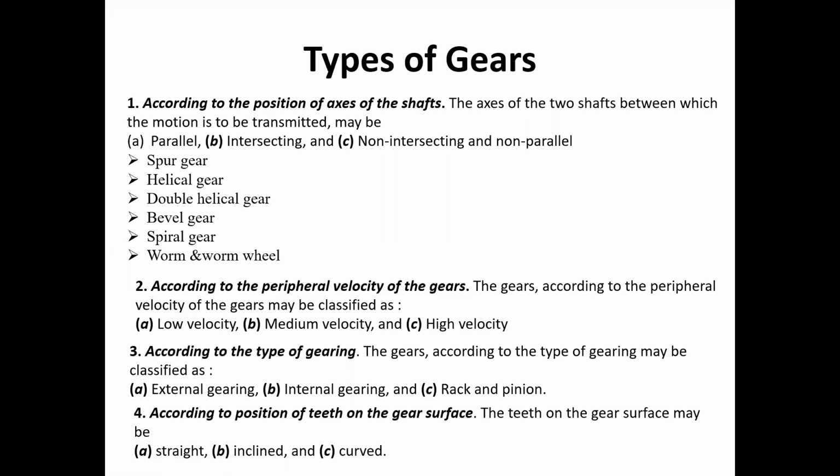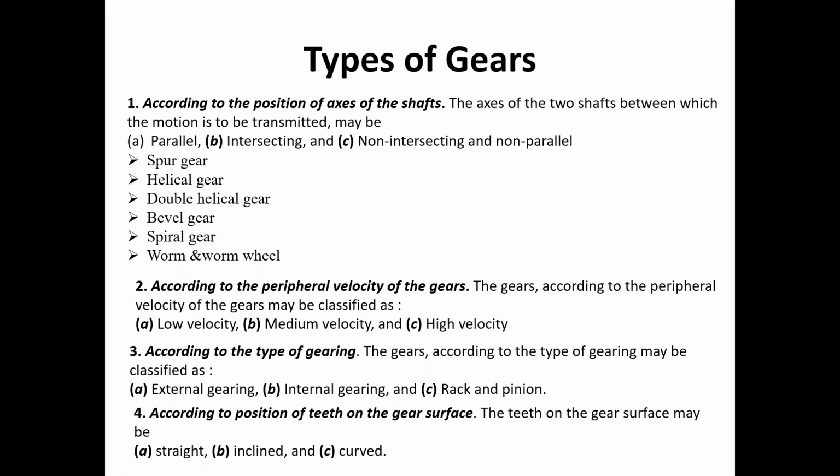Low velocity is less than 3 meters per second. That type of velocity gears are low velocity.